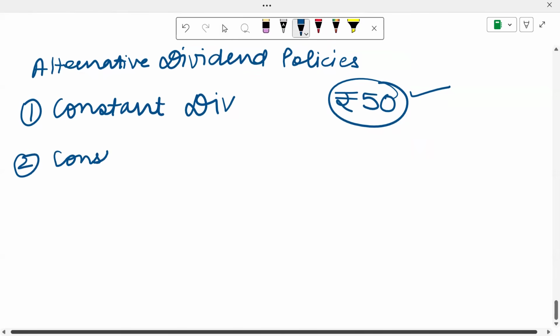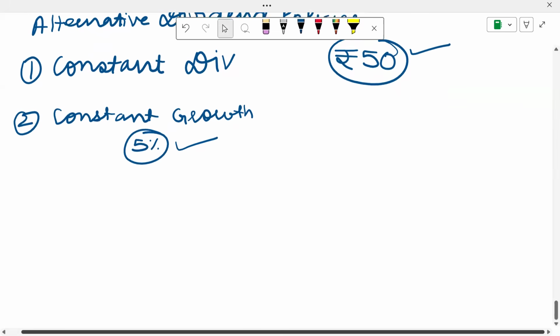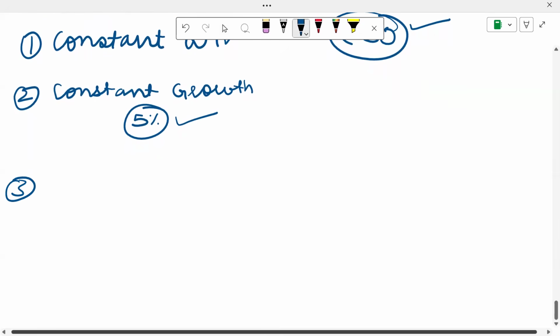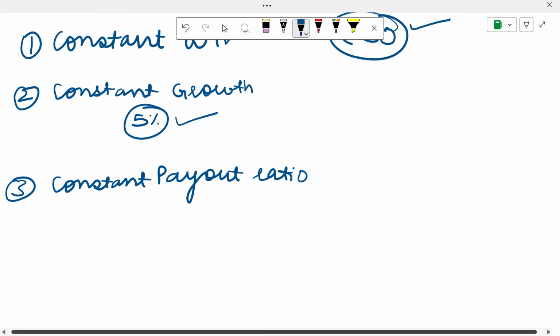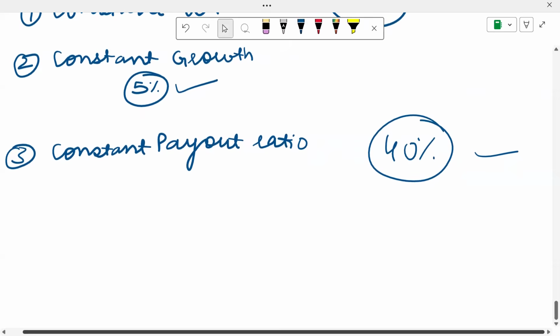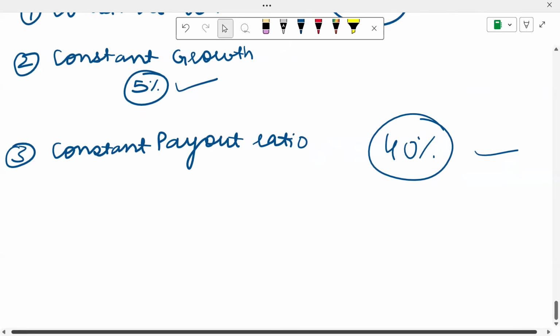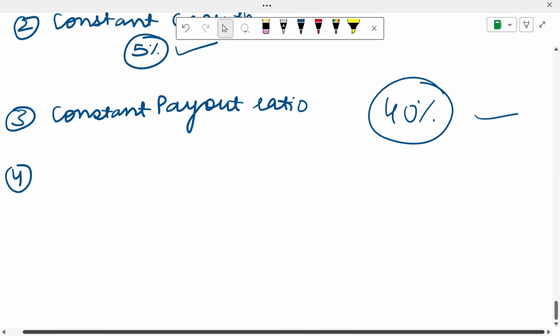Second policy is the constant growth. So over here, you make the dividends predictable and favored by the shareholders. Let's suppose I have announced that every year there's going to be a 5% growth in the amount of dividend that I pay to my shareholders. Next is maintaining a constant payout ratio. So what you do over here, you have decided a proportion. Let's suppose 40% of my total profits are going to go out as dividends. So a constant proportion of earnings are paid as dividends.